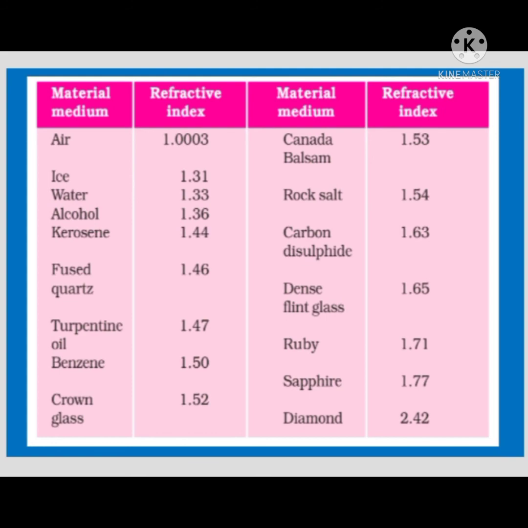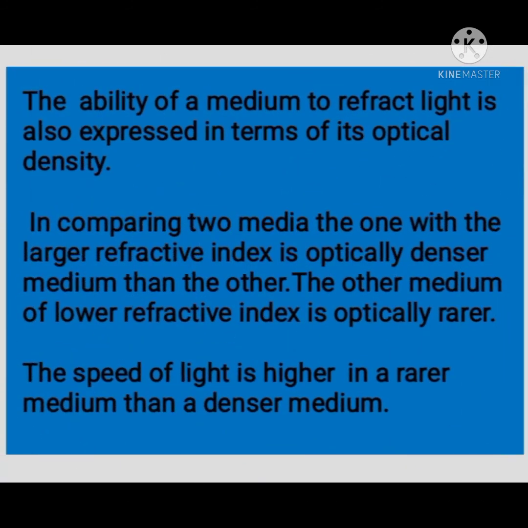Now let us discuss what is optical density. The ability of a medium to refract light is also expressed in terms of its optical density. We already studied what is an optically rarer medium and an optically denser medium.